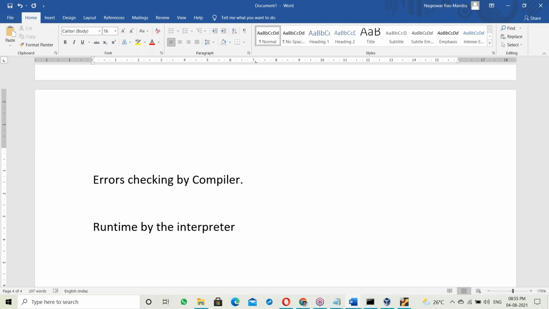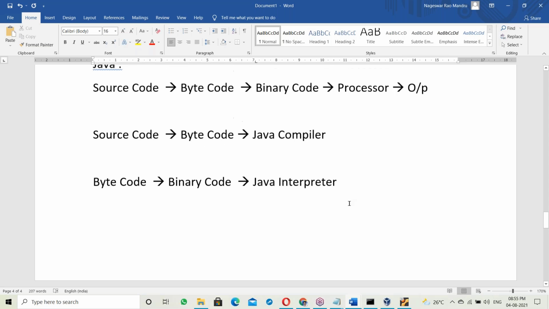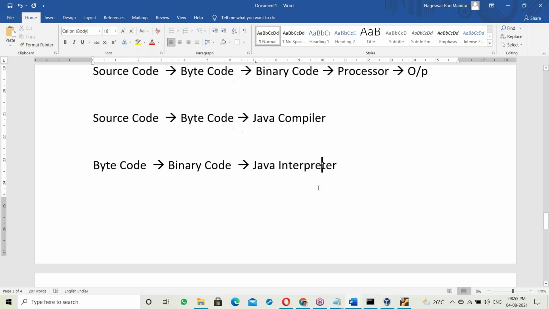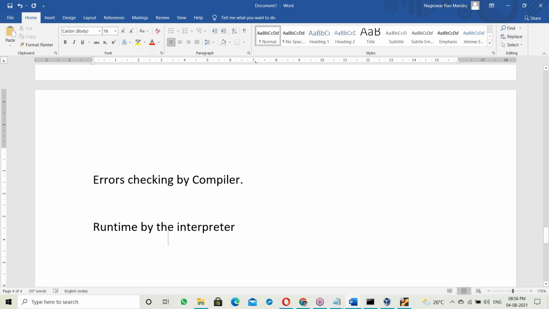So error checking and source code to byte code conversion by the compiler; at runtime, byte code conversion to binary code by the interpreter. So both the Java compiler and interpreter are involved here.